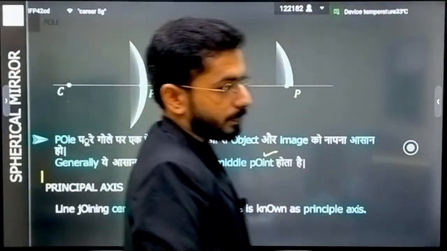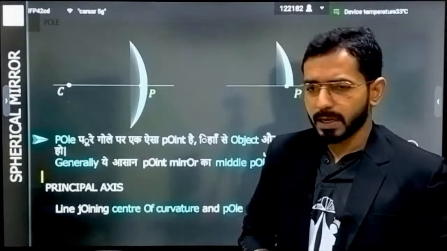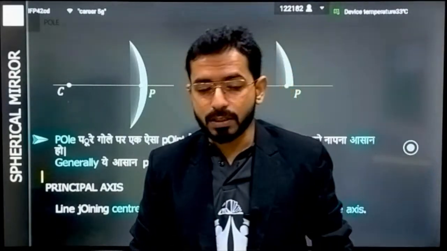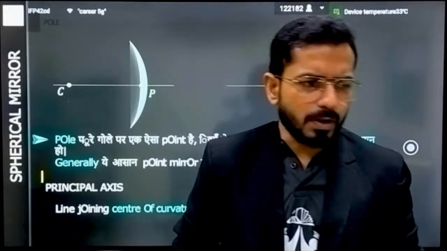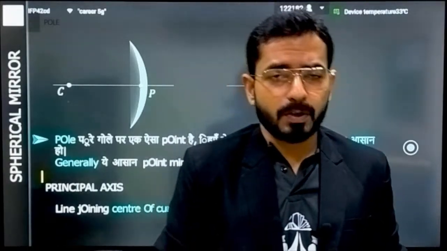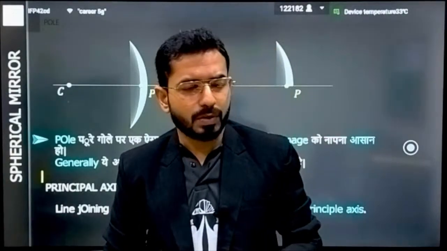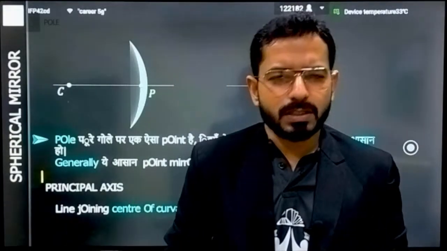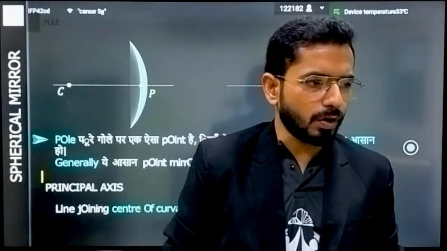So this was the last portion of plane mirror. We have covered the complete basics of plane mirror in this lecture. From the next class, we are going to start reflection on spherical surfaces, the mirror formula and the derivation of the mirror formula. From all these things we are going to understand magnification and velocity also in spherical mirrors. So all these things we are going to understand from the next lecture.